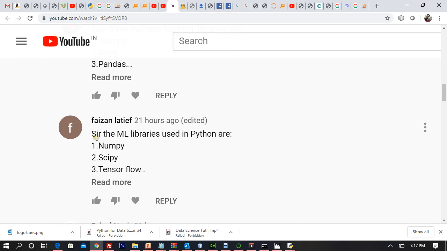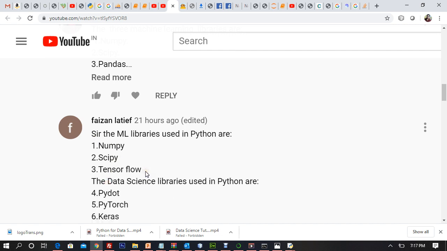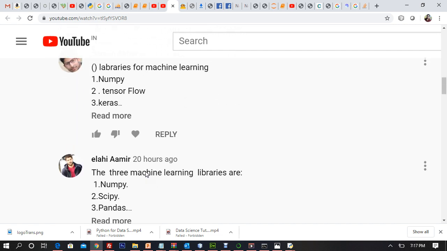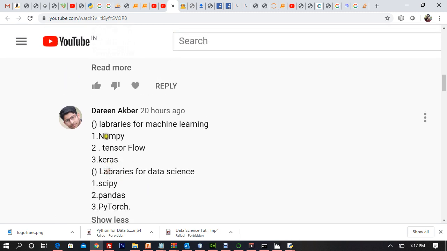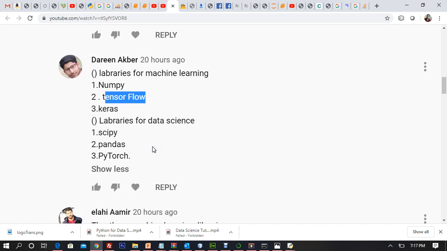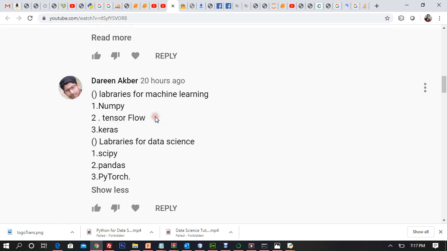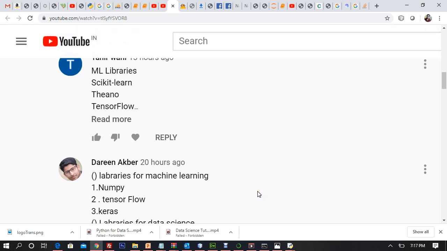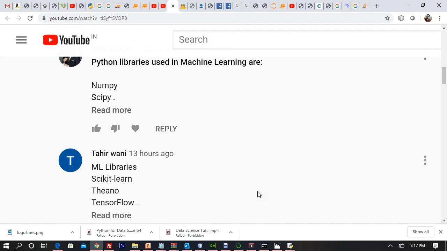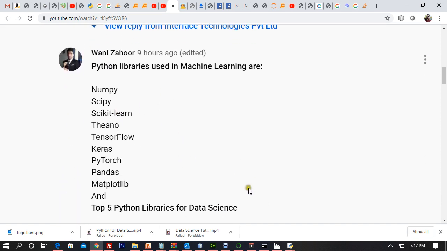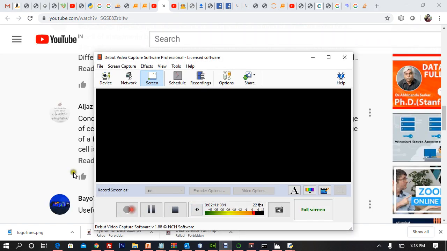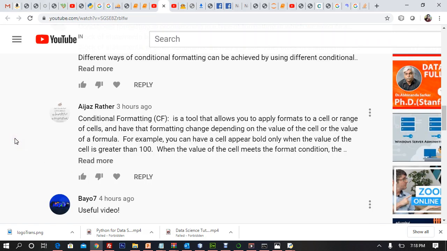Okay, absolutely right. Faizan Latif, Ilahi Amir, absolutely right. Dareen Akbar, yeah, TensorFlow is also there. So almost everyone has mentioned TensorFlow. Tahir Wani has also replied. Wani Zahur, yeah, absolutely right. Let me show another screen. Okay, and now yesterday's lecture.